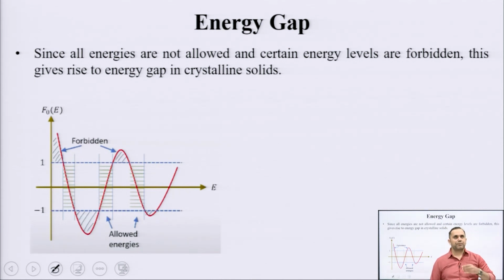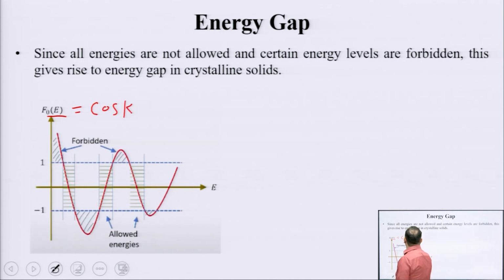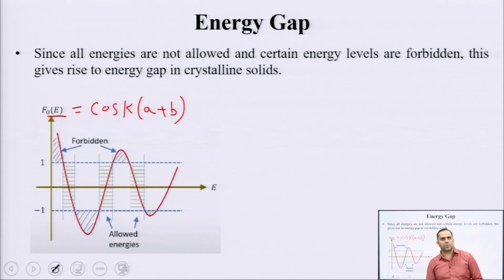Since all energies are not allowed and certain energy levels are said to be forbidden, this gives rise to what is known as the energy gap in crystalline solids. So, this is how this function f of E, which is equal to cosine of k (a plus b), where a plus b is nothing but the lattice constant and k is the wave number 2 pi by lambda.